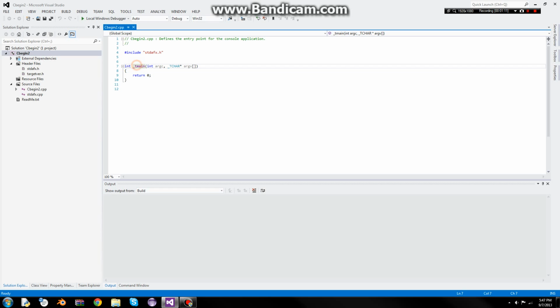One thing I would like to say is _tmain. If you have any Microsoft IDE for C++, it will always have this. But you do not want this because, from experience, it will make your program incompatible with Linux and Mac. I don't know about Mac, but I know Linux. So just delete that. You may want to delete this as well. That's how it would usually look. If you have Code::Blocks, this is how it would give the main method to you.